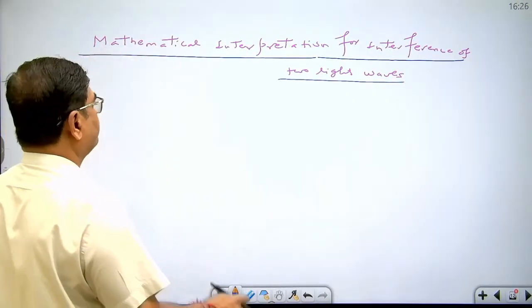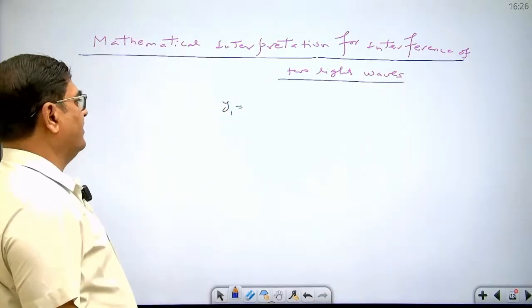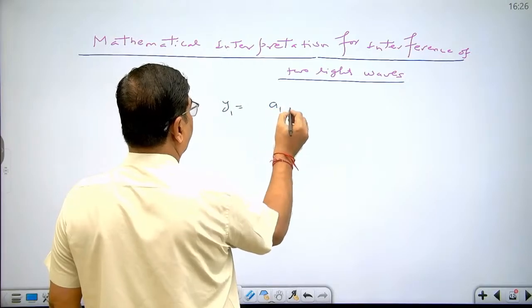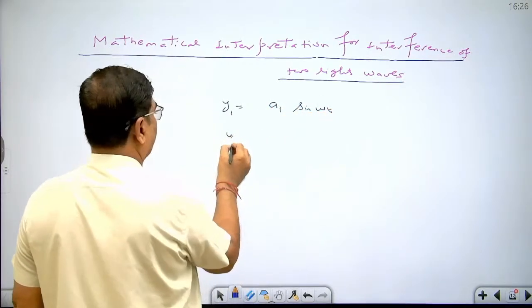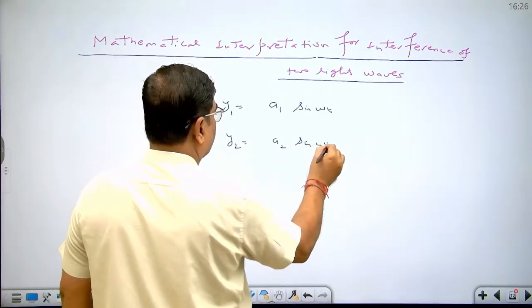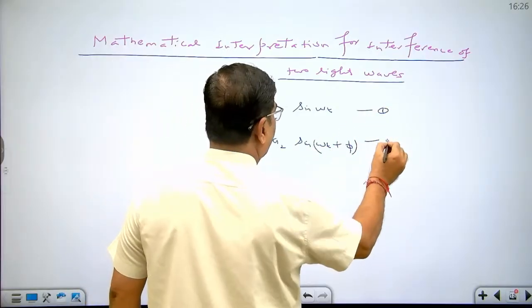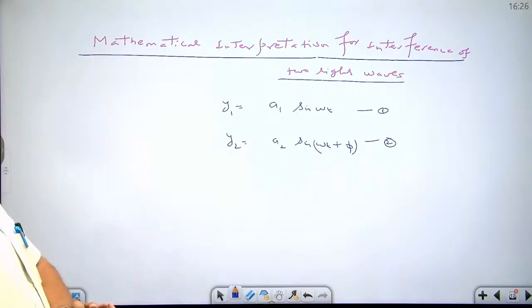Okay. Let's see. We are writing their equation in the form of a progressive wave. This y1 is the displacement due to the first wave, a1 is the amplitude of the first wave, and this is sine omega t. And y2 equal to a2 sine (omega t plus phi). Let us assume phi is the initial phase difference which is constant with time, which is not changing with time.